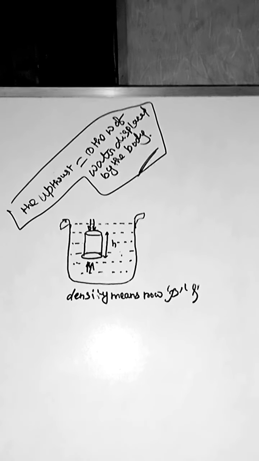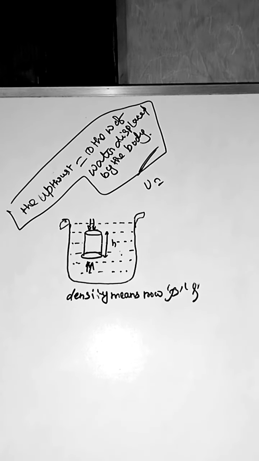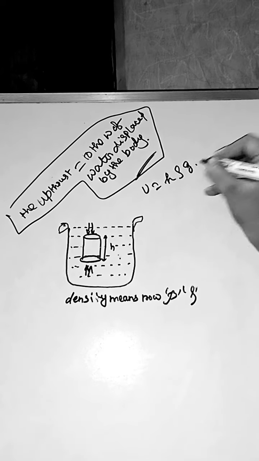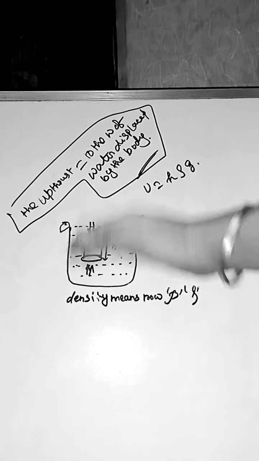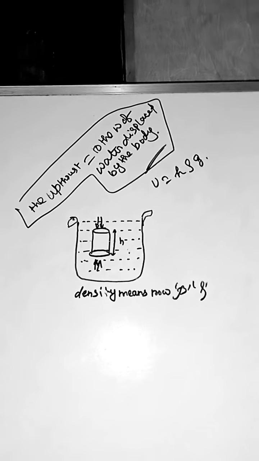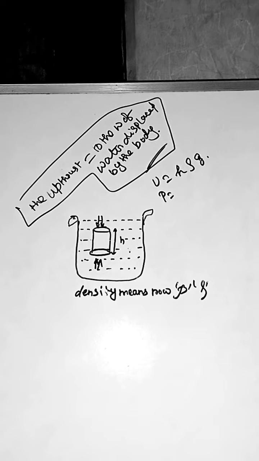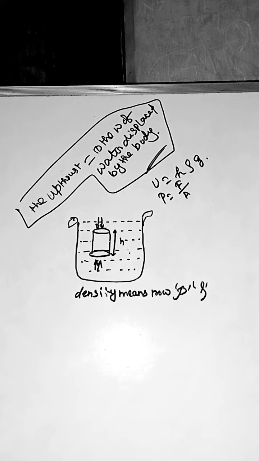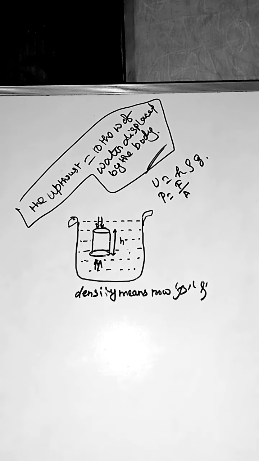From the numerical side, see, the upthrust I will write as U. Upthrust is known as h rho g, and on both sides it will exert pressure. Am I correct? What do you mean by pressure? P equals F by A, and this pressure creates one force. Upthrust is a force.